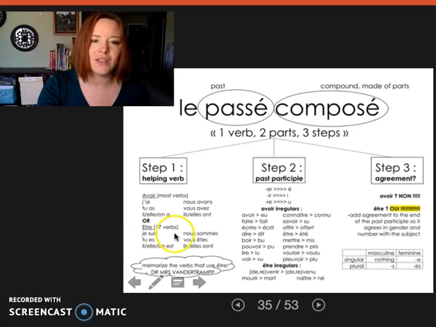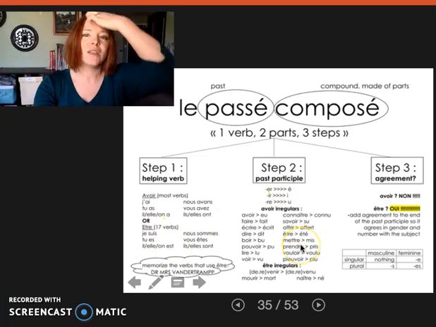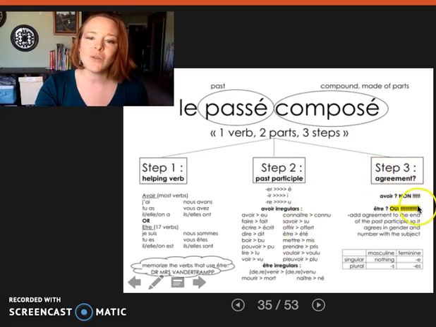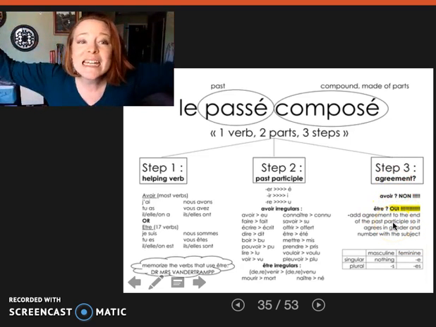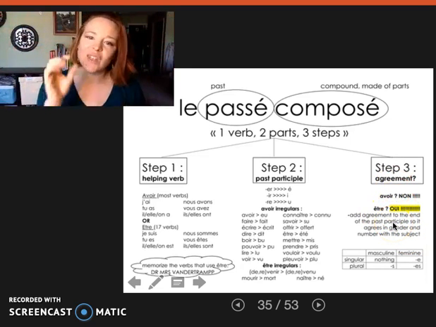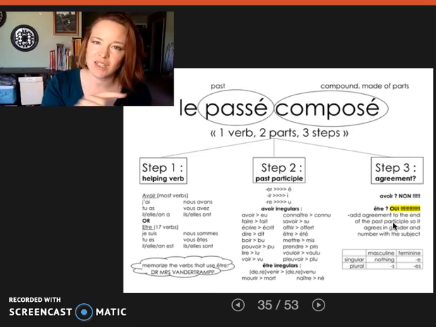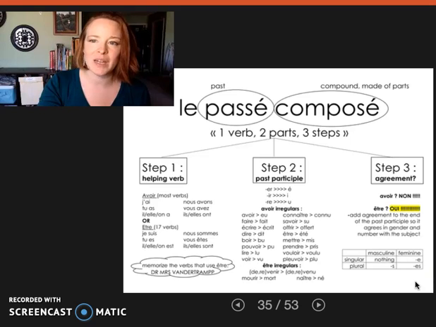Notice step one is using être. Step two, the participe passé, and I'll show you some irregulars. But also notice step three, être agreement, oui! So the past participle has to agree with the subject of the sentence, whether it's masculine, feminine, plural, feminine.